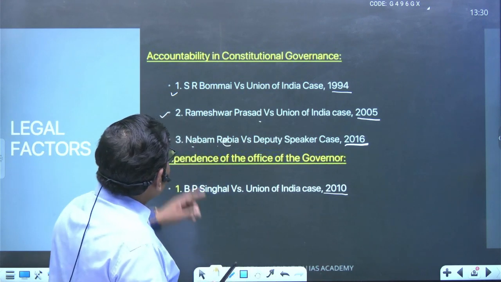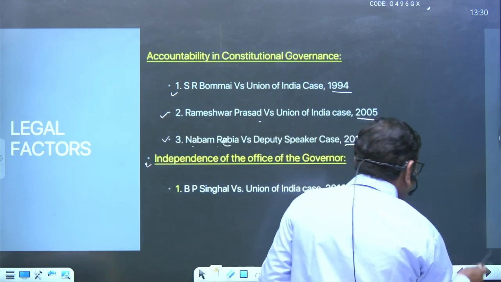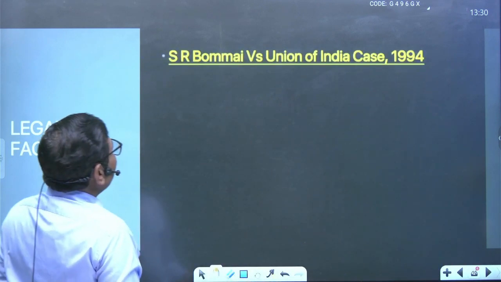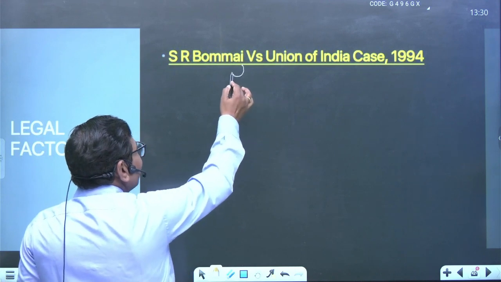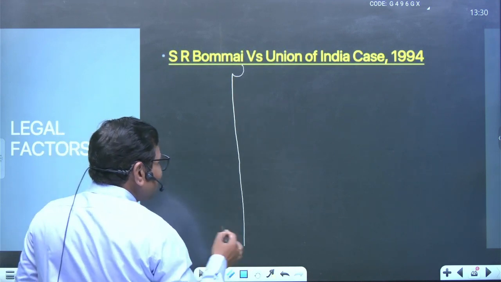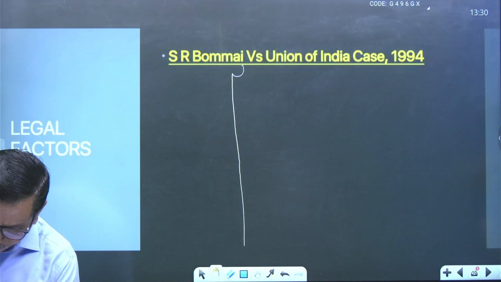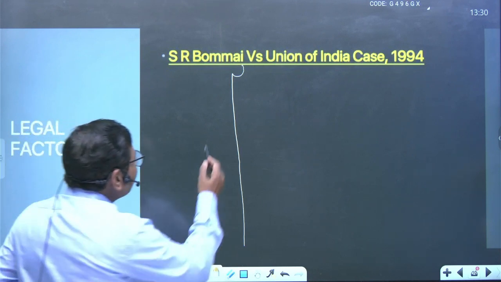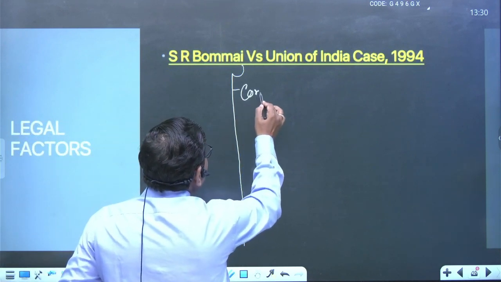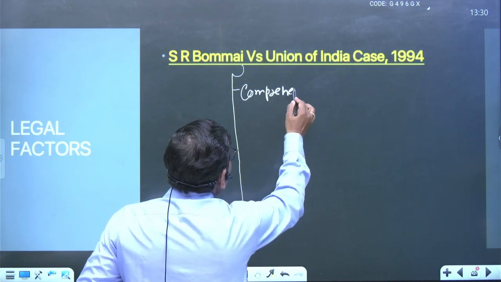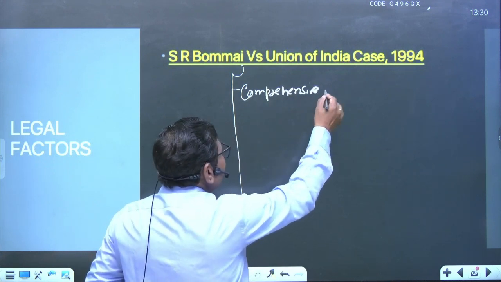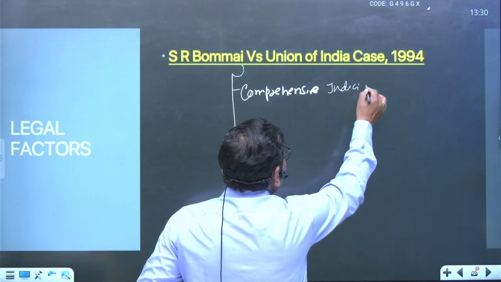So I will first discuss the SR Bommai case. Now, what happened in this case? The SR Bommai case is a very historical case. Under this, the constitutional bench of the Supreme Court laid down some parameters related to Article 356 of the Constitution of India. The first thing mentioned here is comprehensive judicial review.